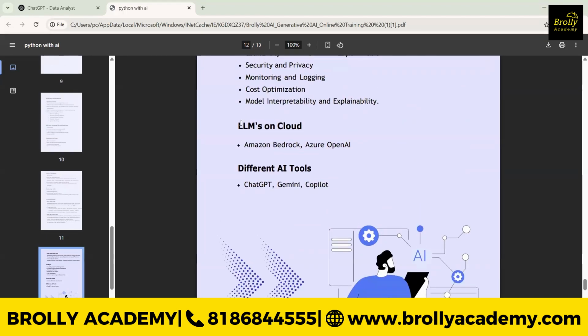Here we can use LLMs on cloud, that is OpenAI and Amazon Bedrock. And we can take the help of different AI tools like ChatGPT, Gemini, and Copilot. This is the entire syllabus. If you have any questions or queries, let me know.